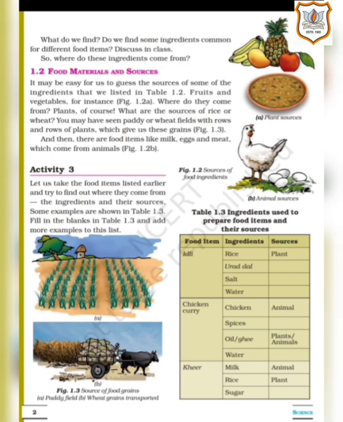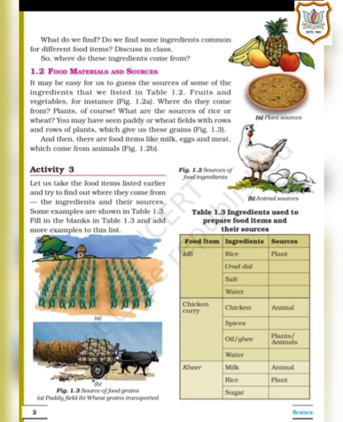That means in table 1.3, you are given the names of food items and the ingredients which are needed to prepare that food. Now we have to fill in the sources from where we get the same. For example, the very first food item is idli.